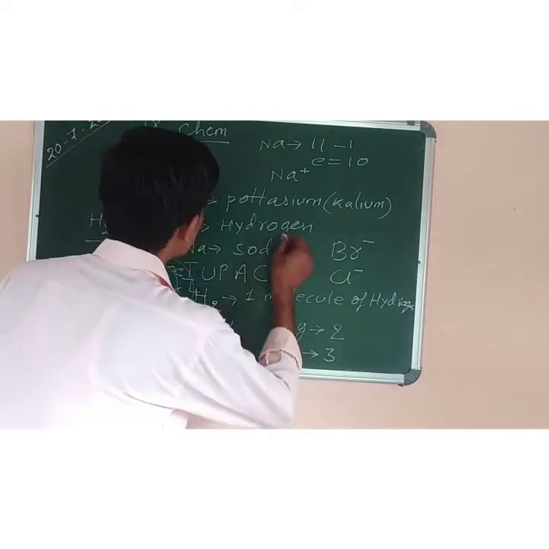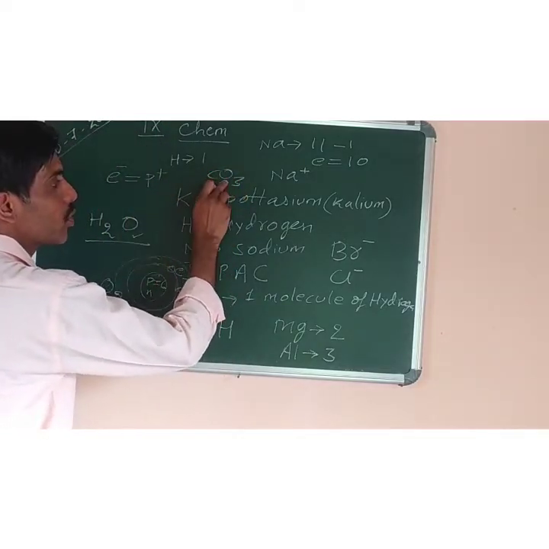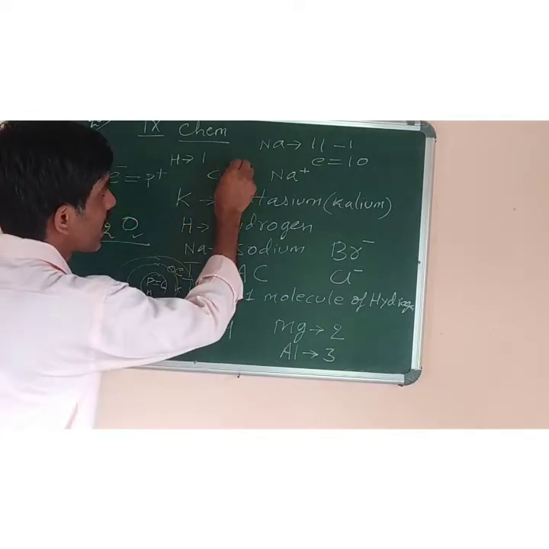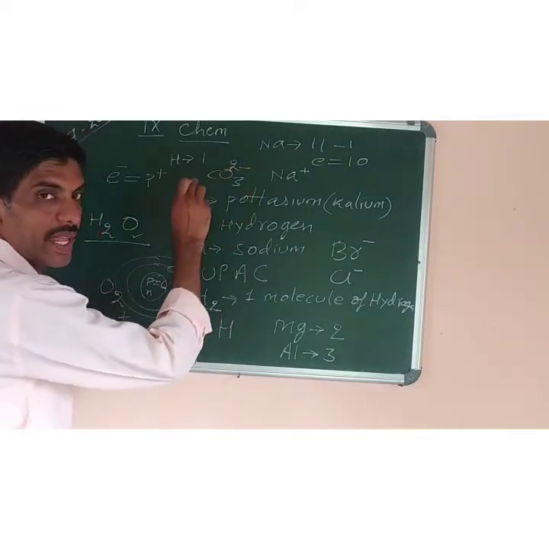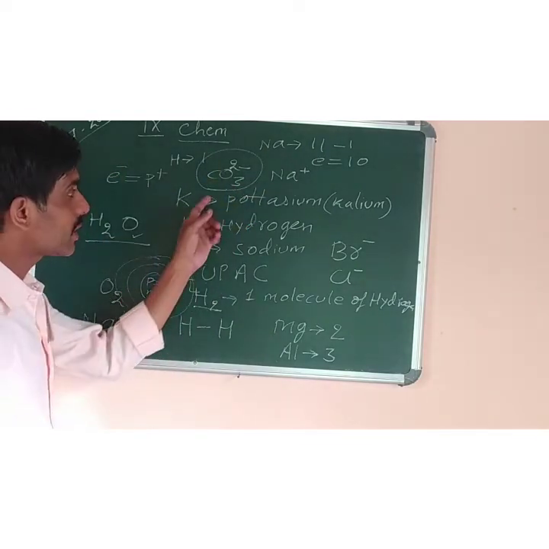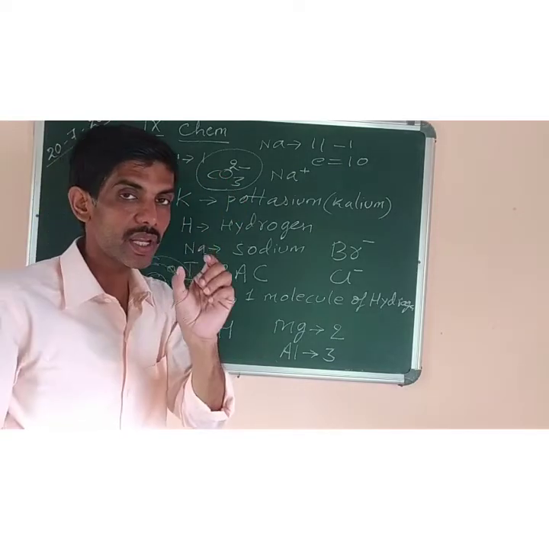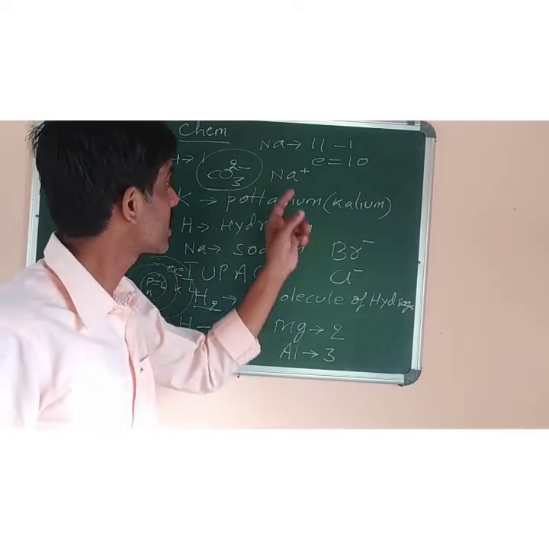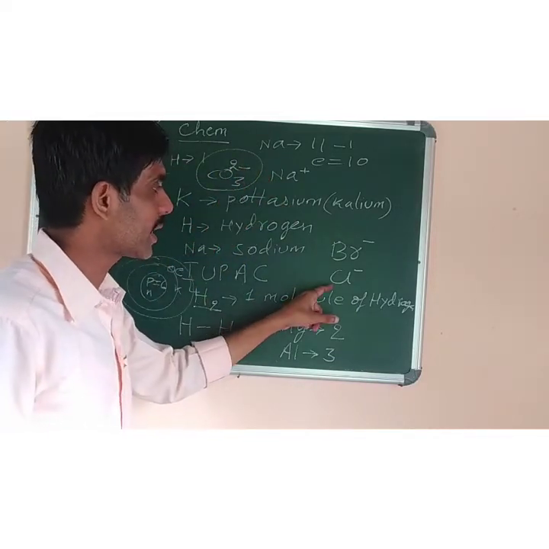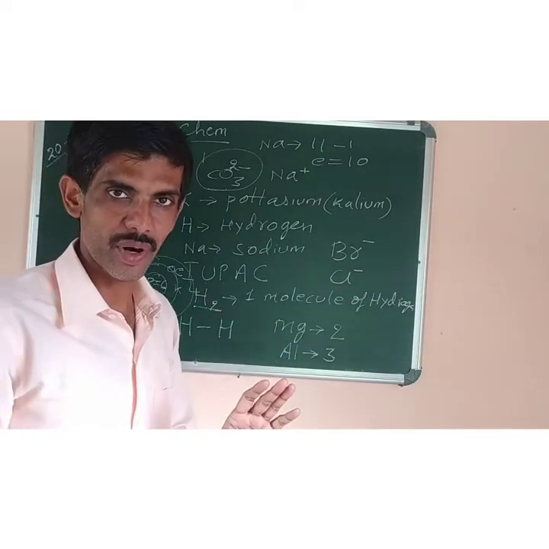Group of atoms, suppose here you can see CO3. C means carbon, O means oxygen, CO3 2 minus, meaning it has two valency. This one is called carbonate. Here there are many atoms, oxygen is also there, carbon is also there. So it is a group of atoms having a charge. Such a group of atoms, or a single atom with a charge on it, is called a radical. Hope you have understood what a radical is.